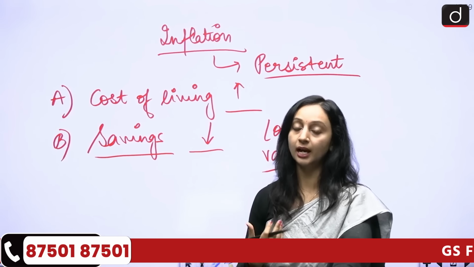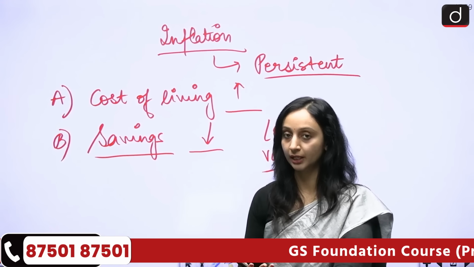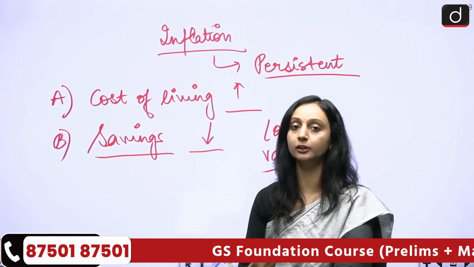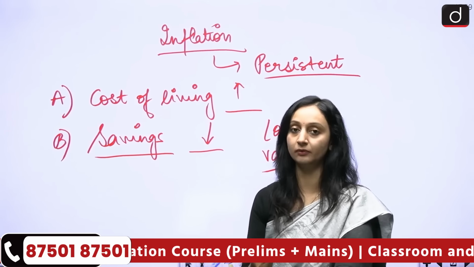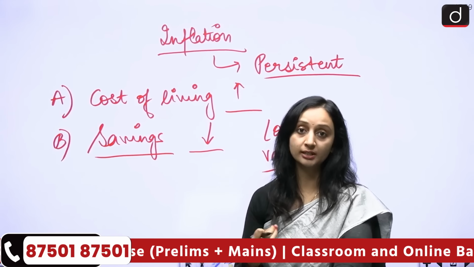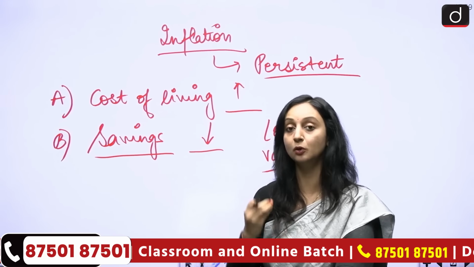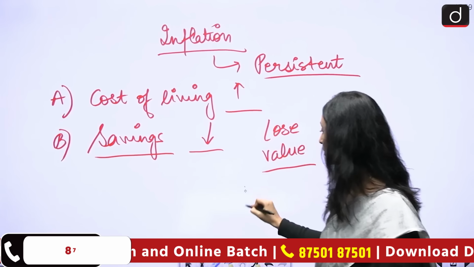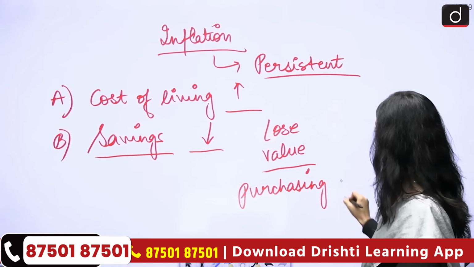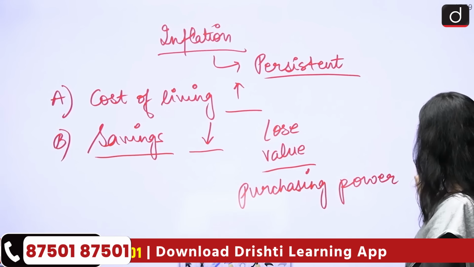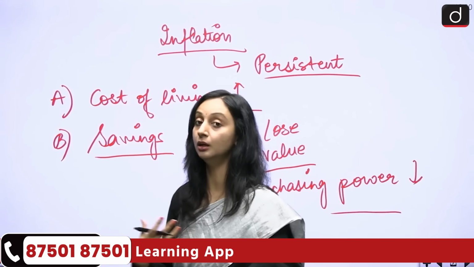Let's say today I own 100 rupees. I have saved 100 rupees. 100 rupees can buy me a lot of things. But if inflation continues for a very long time, 10 years down the line, that same 100 rupees saving will not have the same purchasing power capacity. Now 100 rupees will not be able to buy me as many things as I could have bought earlier. So the purchasing power here has decreased. And that is why my savings also are going to lose value in the long run.